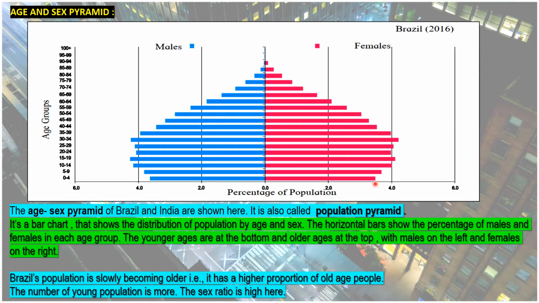This is how you need to read the graph. Now if you see the number of males between the age group of 30 to 34, if I pick randomly, it is approximately more than 4%, and the females also are more than 4% between the age group of 30 to 34. So this is how you read the graph.